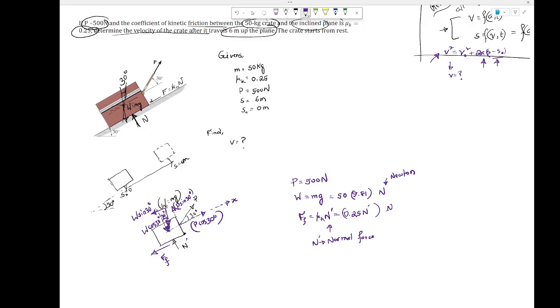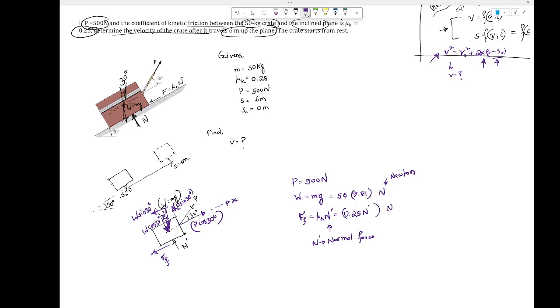So if you can find that acceleration somehow, then you can plug it into this equation to find the velocity. And that is what we are after, right? Everybody? Okay, so now that's the x direction force. What about the y direction force? Is the block moving in the y direction? No, the block is not moving in the y direction.